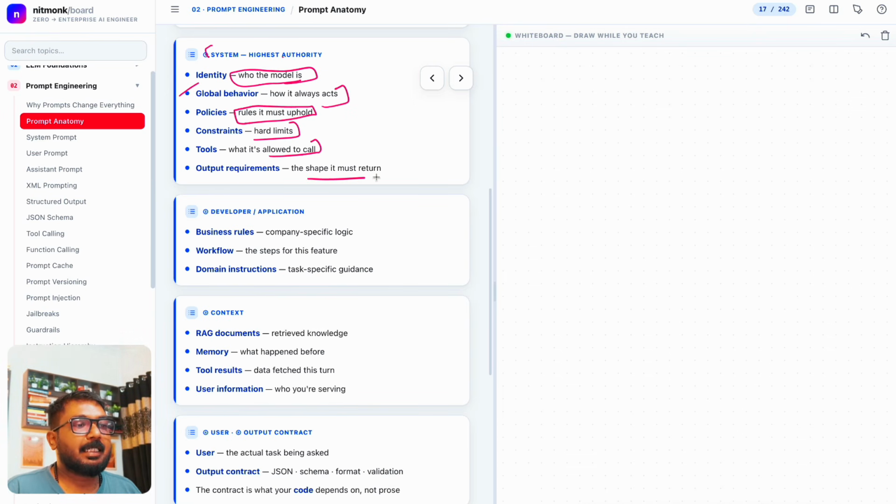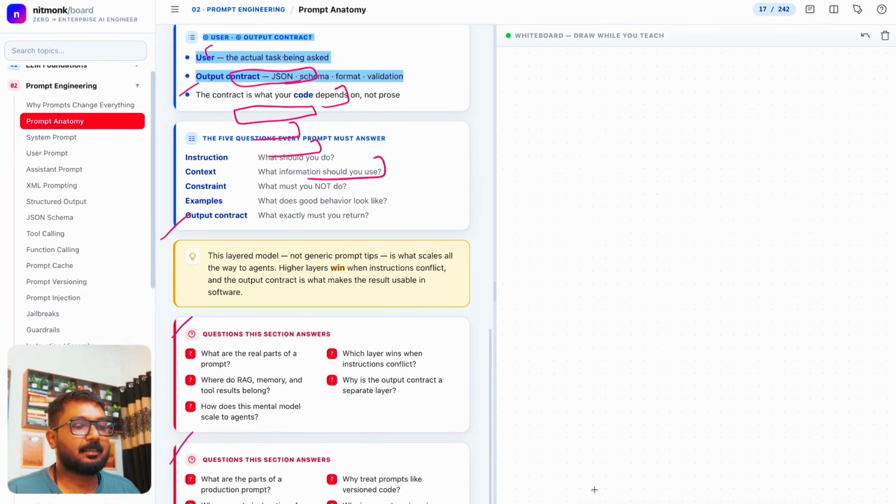The output requirement, the shape it must return. When a decoder gives an output, we have to tell it: let's do JSON only, let's do a one line sentence only, let's do a 5-word sentence only, right? Let's do a 1000-word sentence only. It's like that. This way the developer, application, and the context are there that we talked about, and the user is there, and this is all we talked about, right?